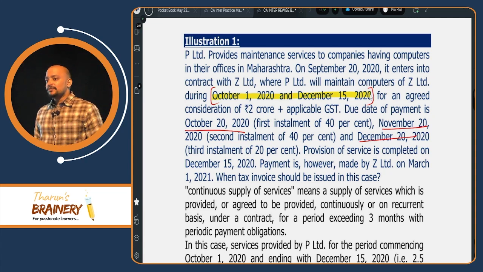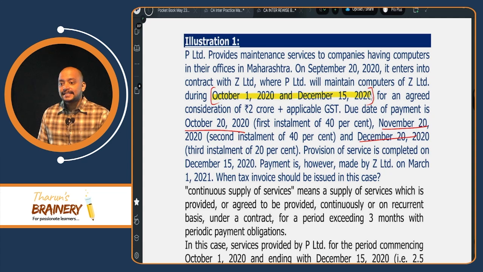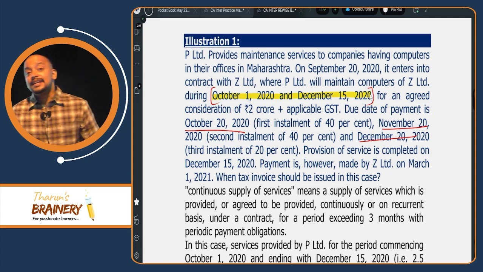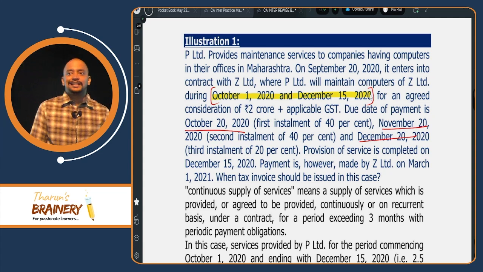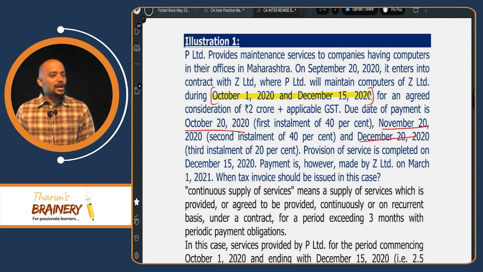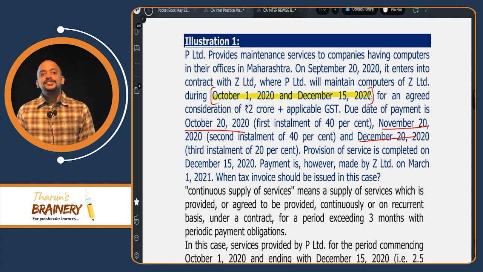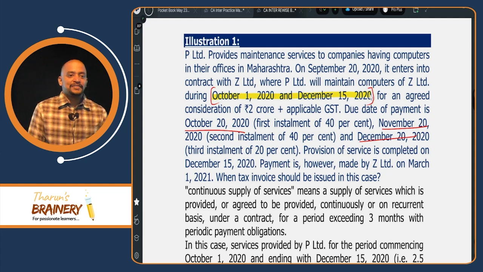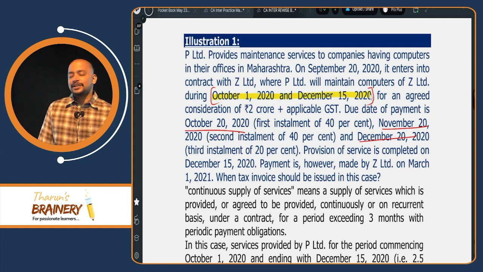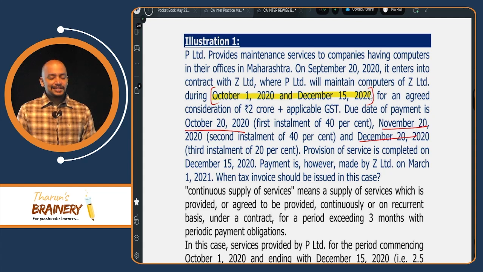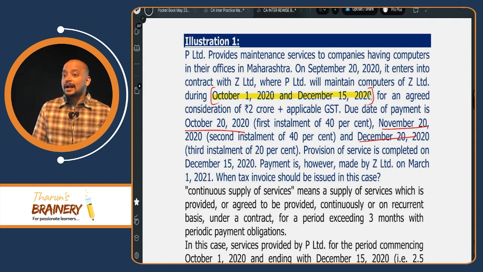So always, what is a continuous supply of service? A service which takes more than 3 months to complete. But here how many months does it take? 2.5 months. So it is not a continuous supply of service. Then it is a normal service. In case of normal service, when should the invoice be given? It is not banking and finance or insurance, so others: 30 days from the date of completion.